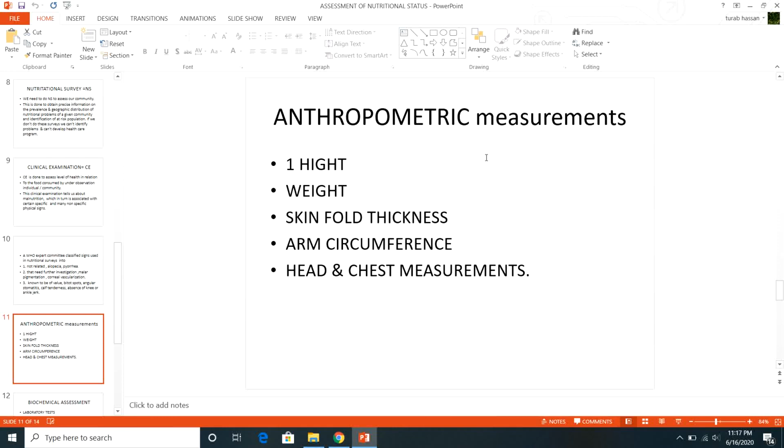In mid-arm circumference measurement, what is the cutoff point, and how will you label mild malnutrition or moderate malnutrition with the help of the measurement of arm circumference? Okay, so this is your homework so that you can prepare for your test.